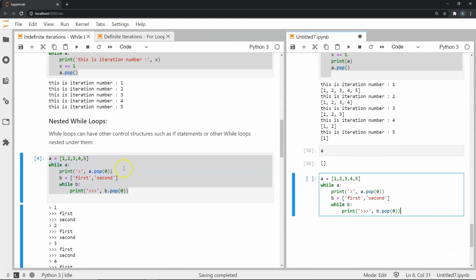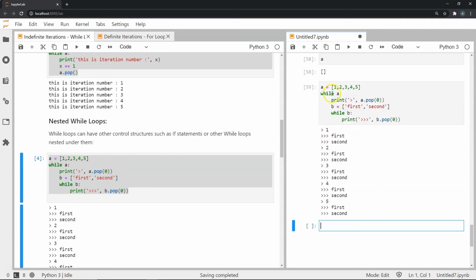So I'm copying this piece of code where I have this list 1, 2, 3, 4, 5, and another list first and second. Now in my first while loop, I print what is popped from A. So I take A, then I pop the 0th index, so basically from the left hand side, and I print what that is. Alright. And then I have another while loop where I have this list B, and I'm doing the same thing. But this while loop is within the first while loop, and let's see what happens out here.